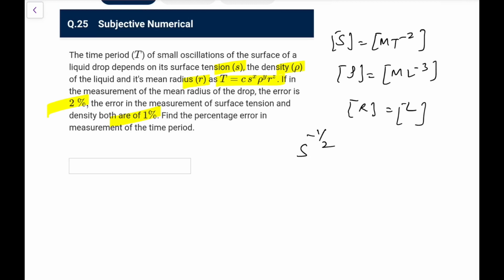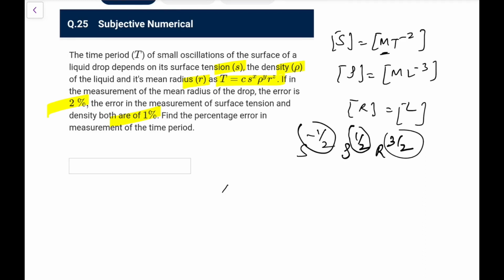If you have S to the power minus half, you will have rho to the power half to cancel that mass. Now what is the length remaining? Length is minus 3 by 2, so you need plus 3 by 2, so r would be to the power 3 by 2. Calculating this, x is minus half, y is plus half, and z is 3 by 2. So this is the result you will be getting.